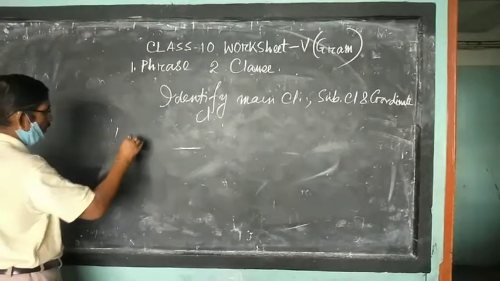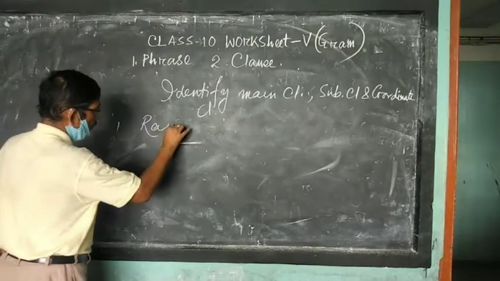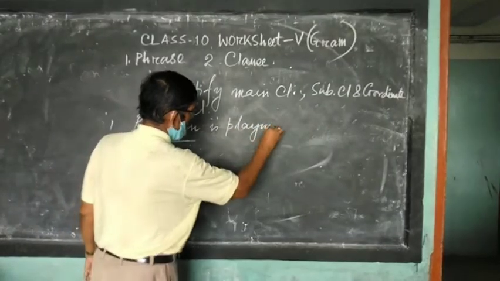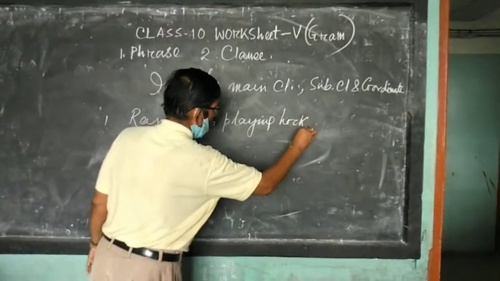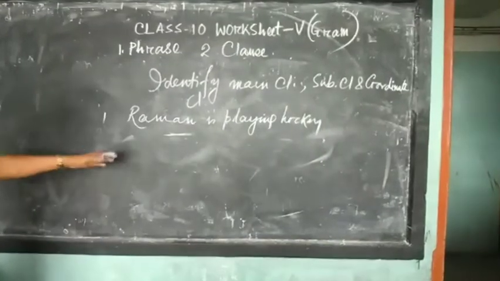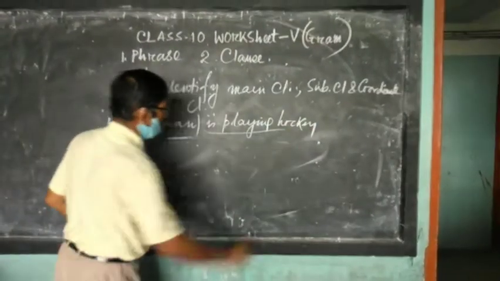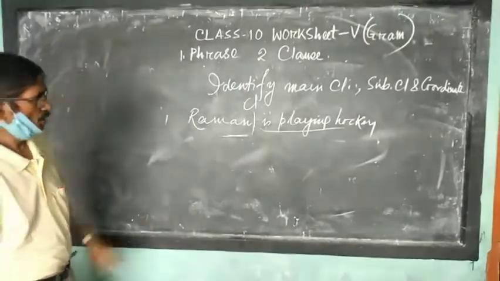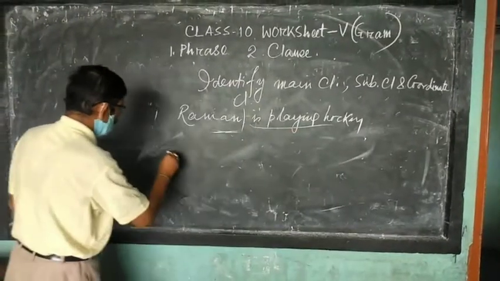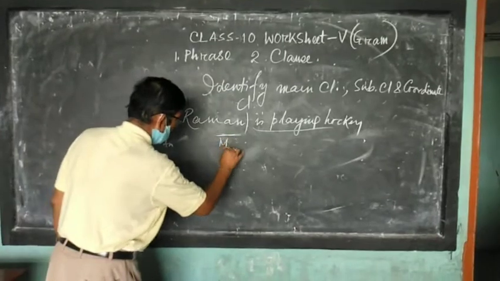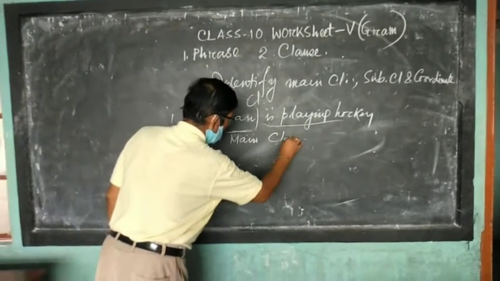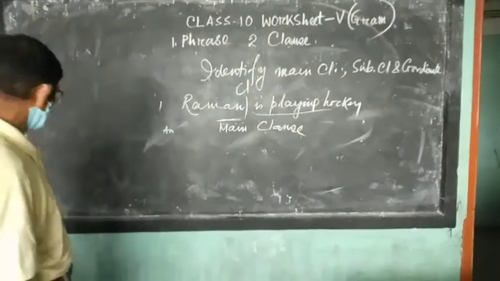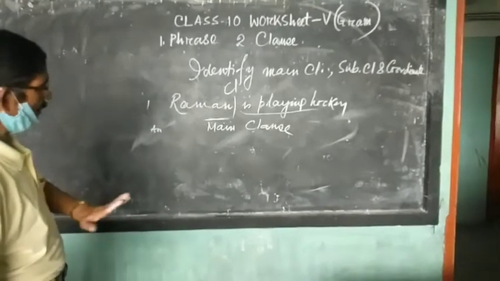Suppose number 1: Ramon is playing hockey. Only this is given. Now you see that here is one subject and one predicate, so it is just like a simple sentence, but here it is given that all are clauses. So you have to write the answer: this is main clause. You write the question and below it the answer. This is main clause. There are no other clauses.